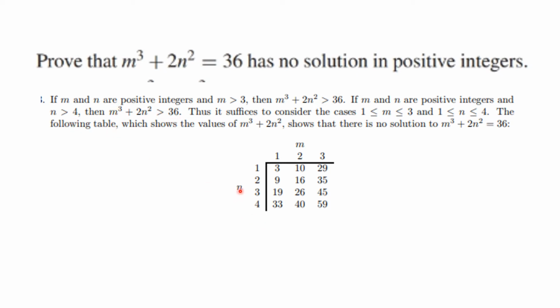So the only thing we have to consider is n being 1, 2, 3, and 4. So we look at the calculation of m cubed plus 2n squared for all of these possibilities. There are only 12 of them, and we see that none of them are 36. So we've proven that there are no solutions in positive integers for this equation for m and n.